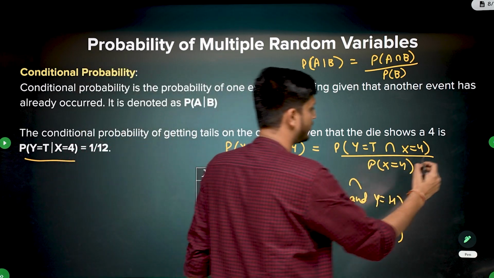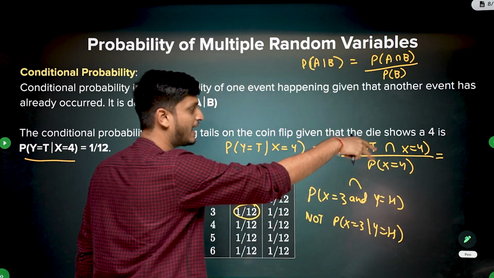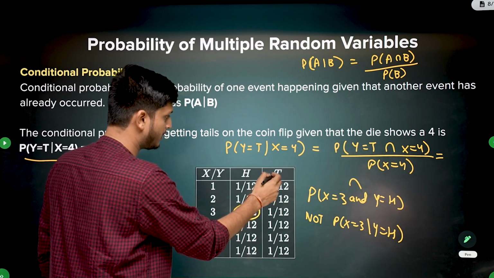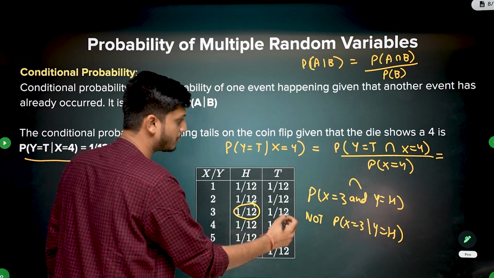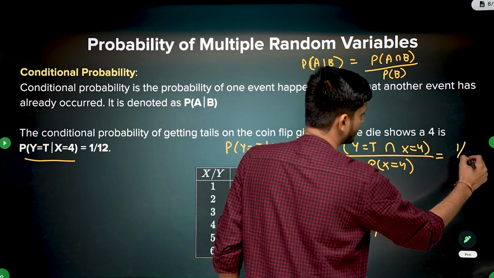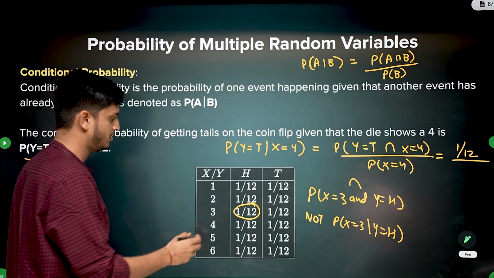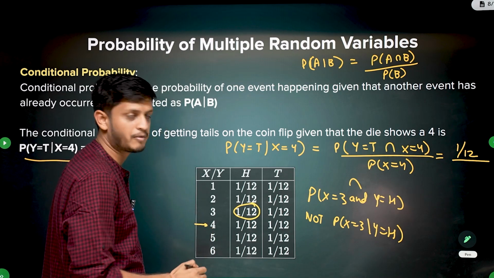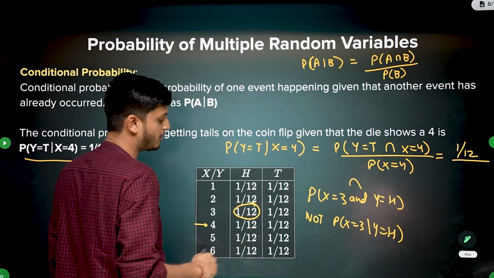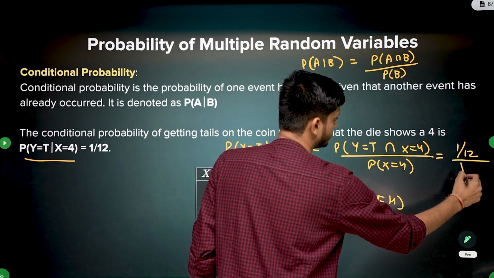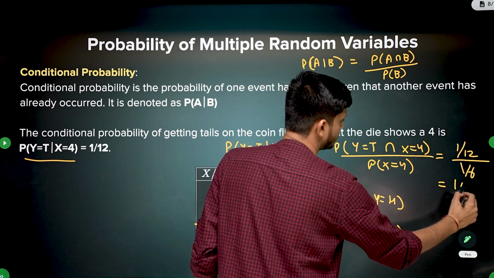So how to calculate the probability of y being tails and x being 4? Y being tails and x is equal to 4, so it is 1 by 12. And what is the probability of x is equal to 4? How to calculate the marginal probability? Sum all the values. 1 by 12 plus 1 by 12. It is 1 by 6. So it is 1 by 2.